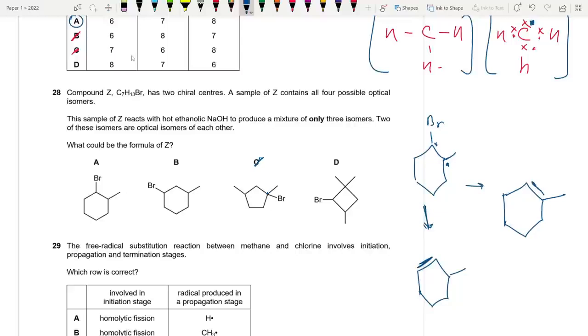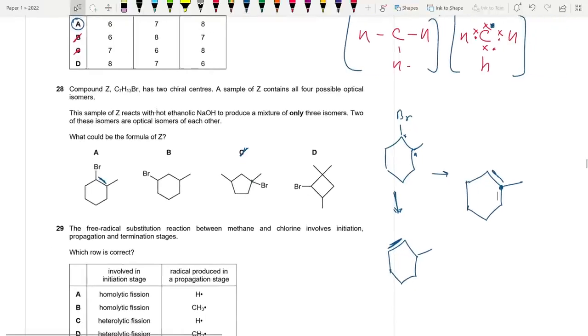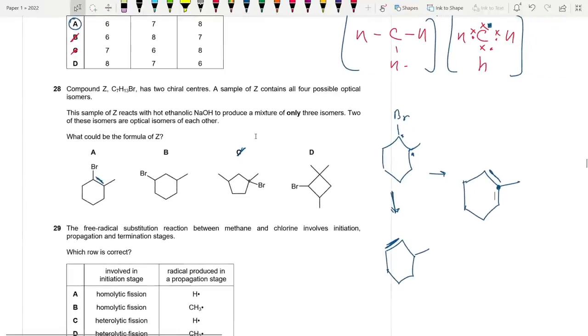So wait, here. What's the issue with this really? Why can't it go on this side? That's my question. Is this a possibility really? Can this go on this side? The problem is this carbon over here would then have in total 1, 2, 3, 4. Is this fine? It is okay. It does not have more than four bonds. It's fine. This is a possibility. So either the double bond can go on the left hand side or on the right hand side. That's good. Okay, it has four bonds.